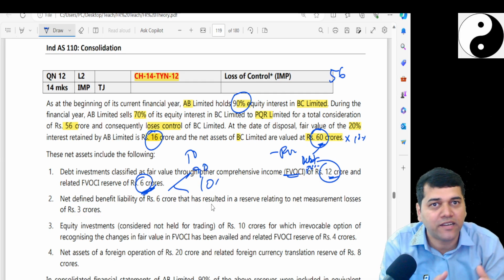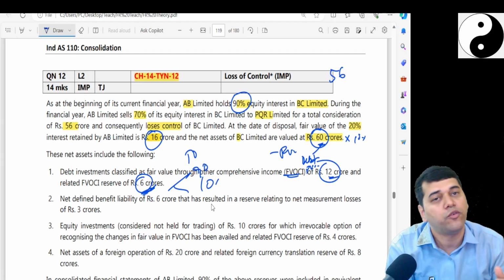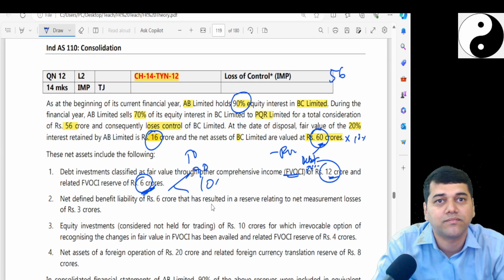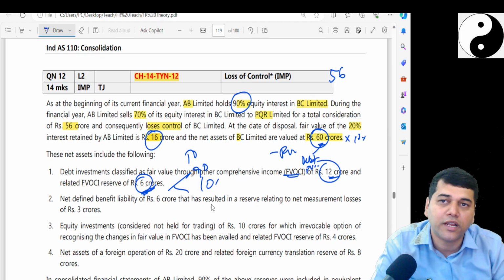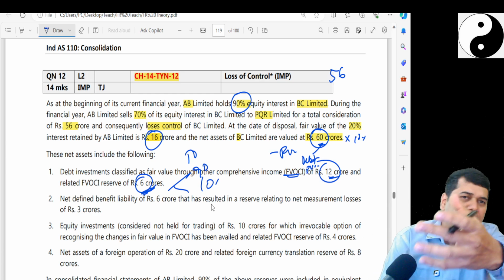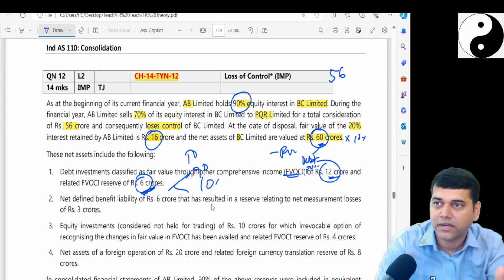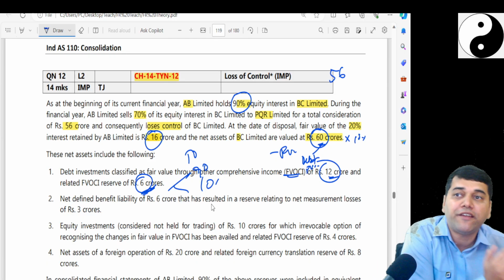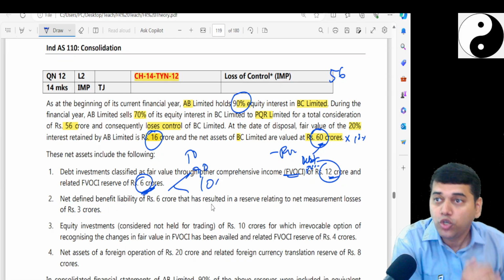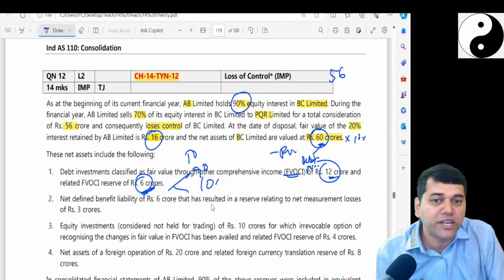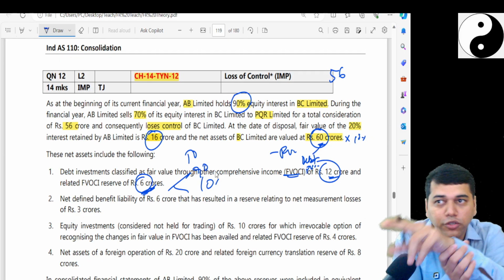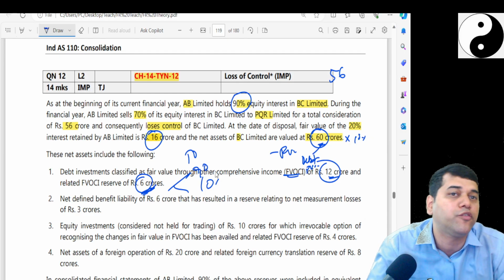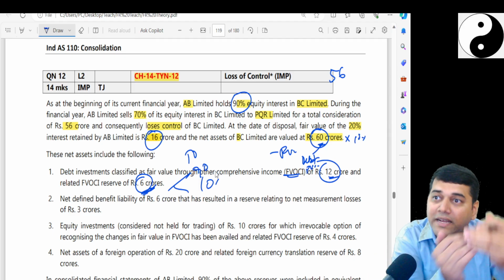When you took a share of OCI from the subsidiary, what accounting entry must you have passed? Your entry would have been: debt investment account debit, fair valued, to fair value reserve 90%, to NCI 10%. That means when you reverse this NCI, the 10% will automatically get reversed. So what you need to do now is pass the entry only for that 5.4, 90% of it, because that is sitting in your CFS.